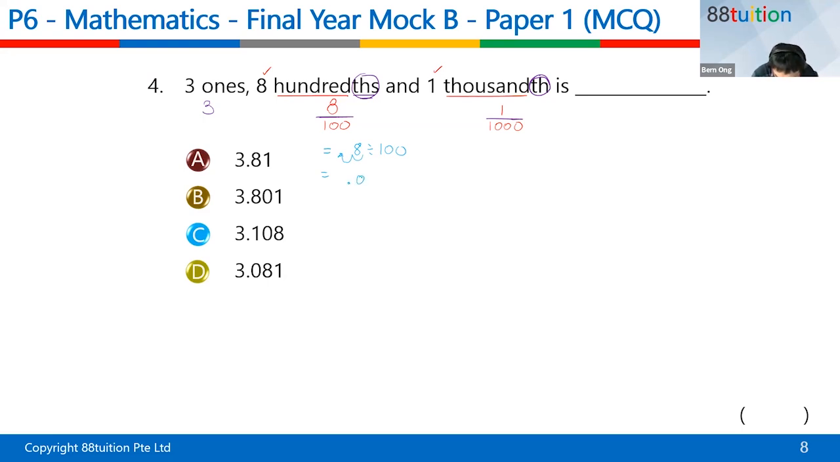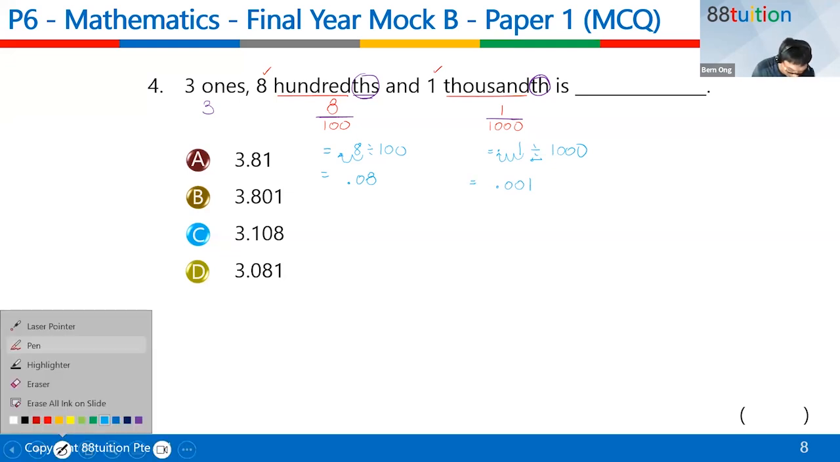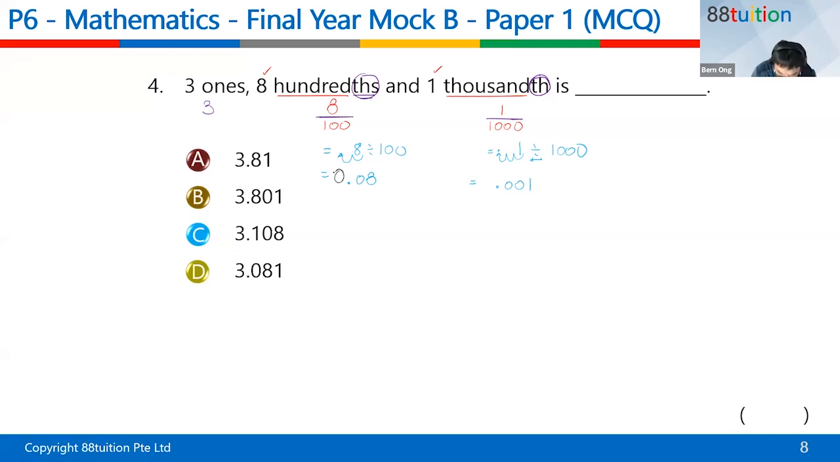Okay, so it's 0.08. Can you see that? This one is 1 divided by 1,000. Divide means to the left. 3 zeros means 3 movements. Let's go. 1 step, 2 step, 3 step. So it's 0.001. Can you see or not? But in the Singapore context, we have to write the 0 in front. So it's 0.08 and 0.001.